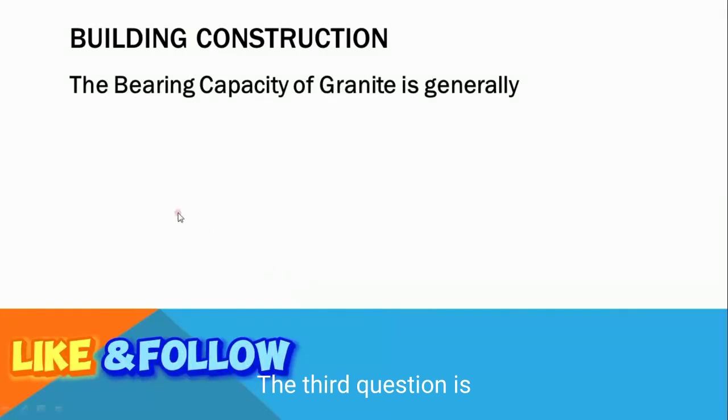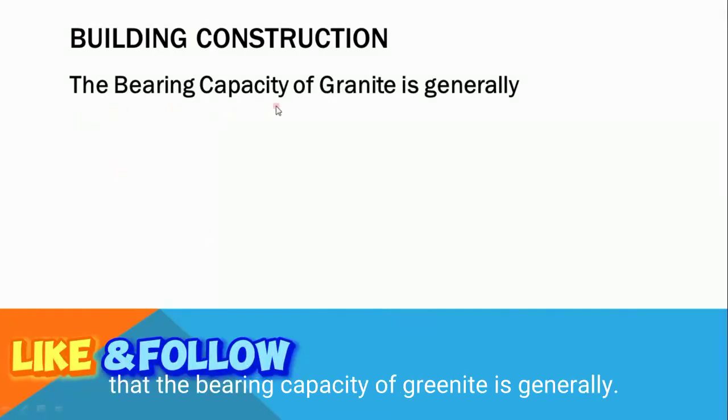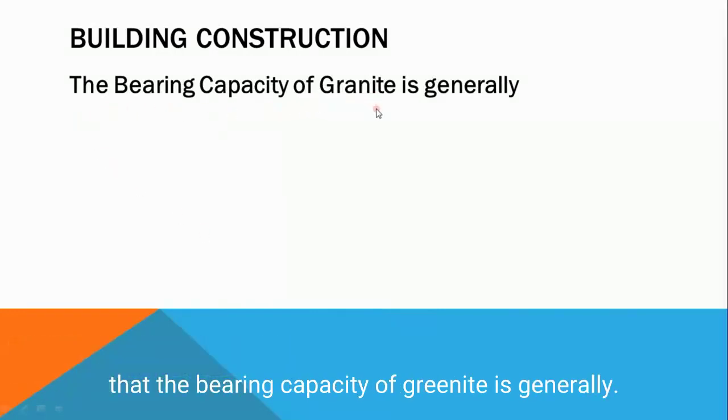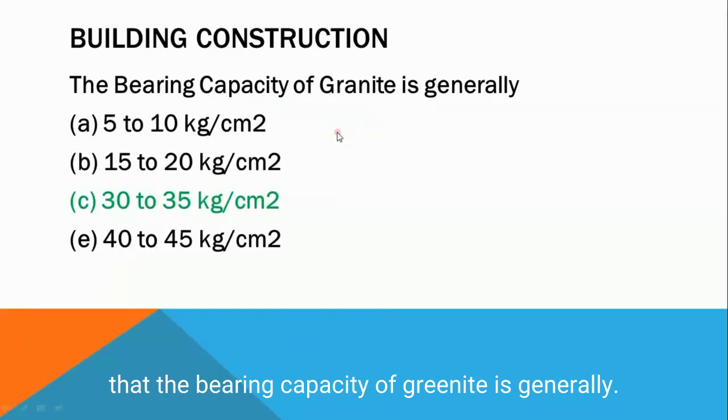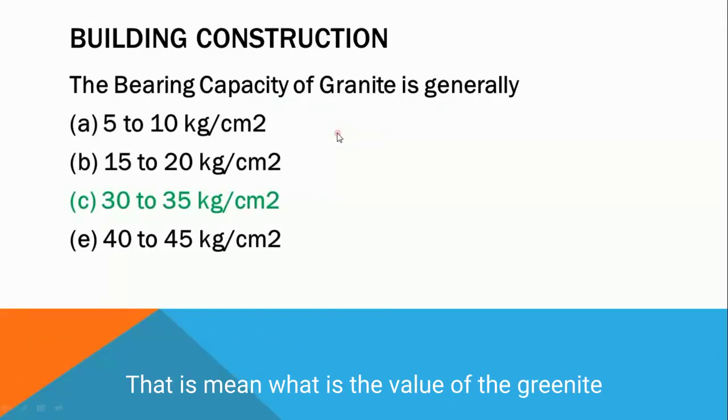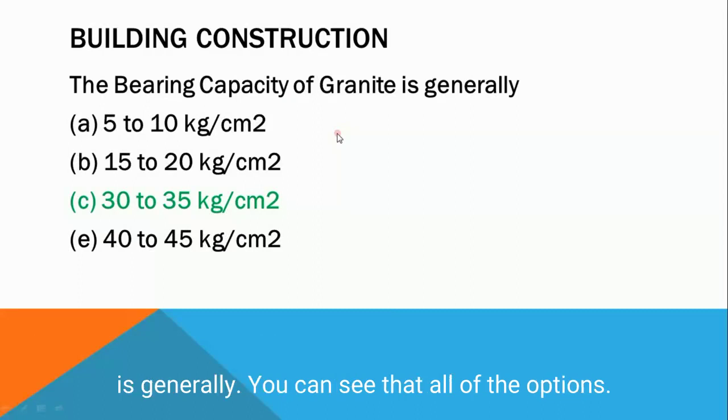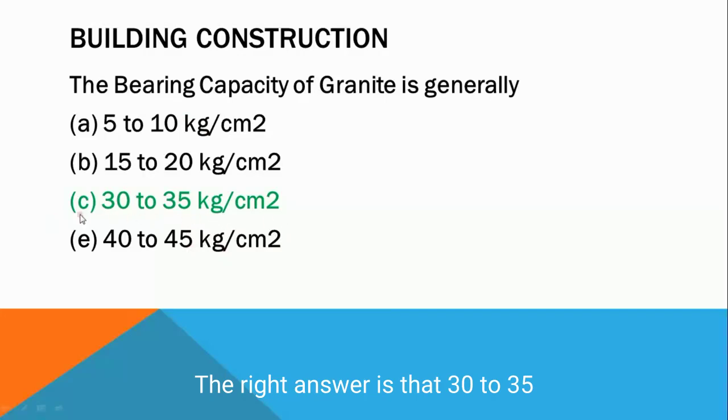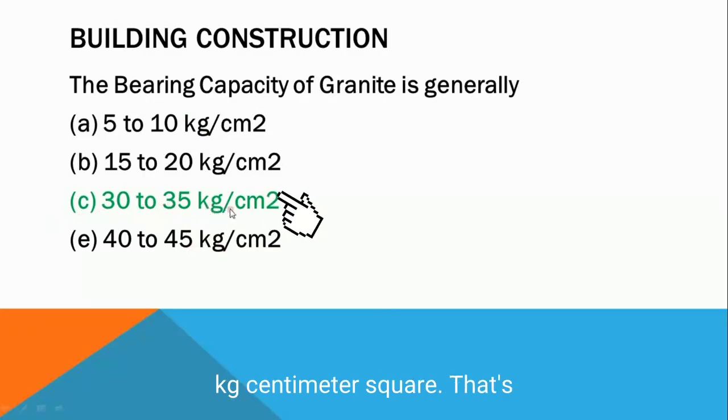The third question is: the bearing capacity of granite is generally, that means what is the value of the granite generally. You can see all of the options. The right answer is 30 to 35 kg per square centimeter.